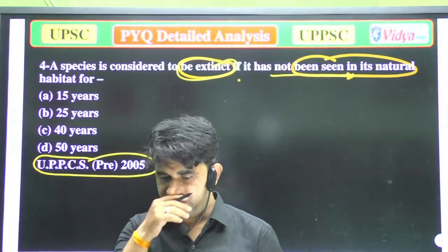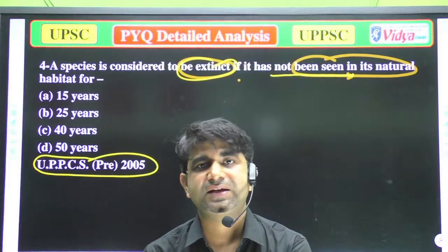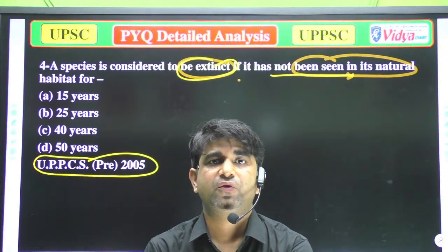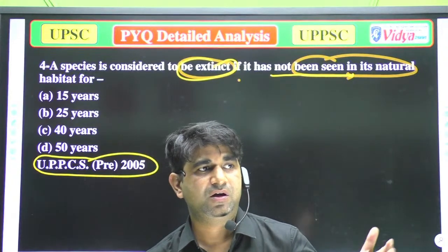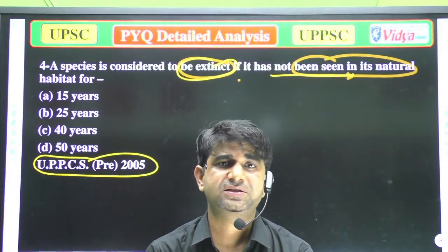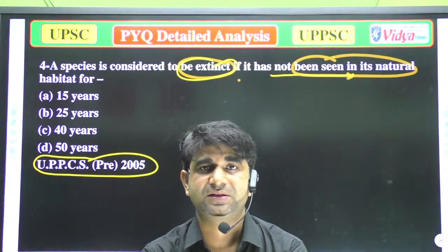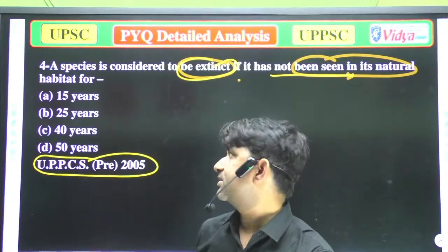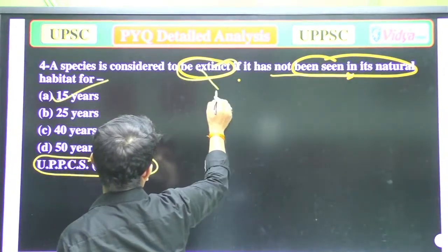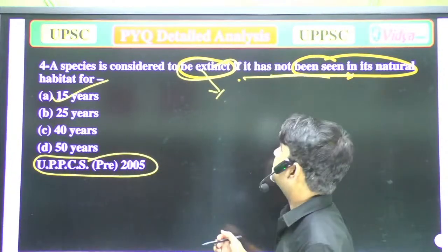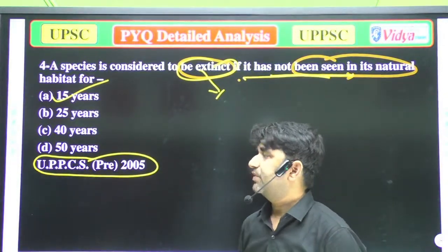so unable to see sparrow over there, what happens in that condition? If we have not seen sparrow for 15 years, then we can say that these are extinct species. So now you can understand that the correct answer is 15 years. A species is considered to be extinct if it has not been seen in its natural habitat for 15 years. So the correct answer is A, 15 years.